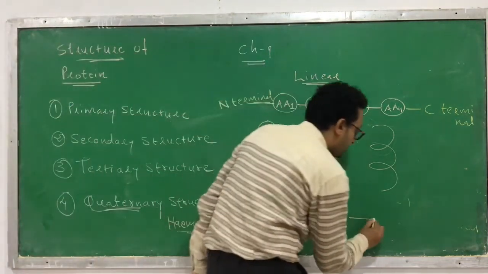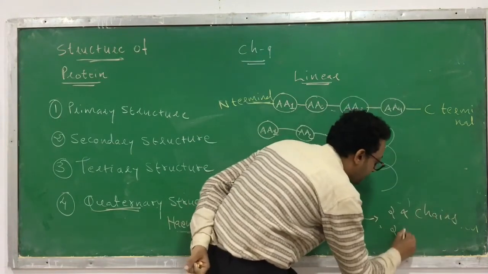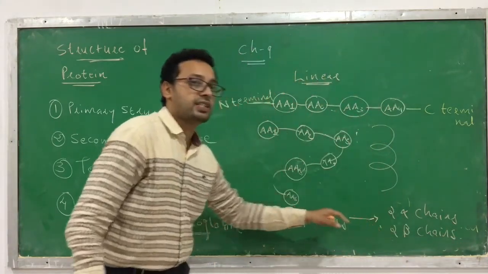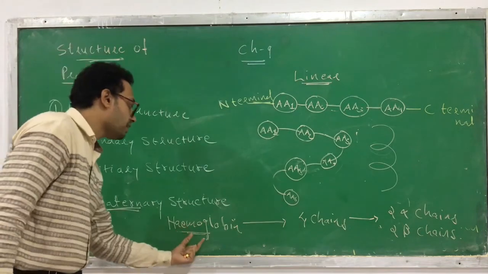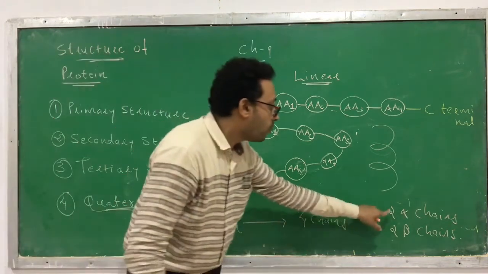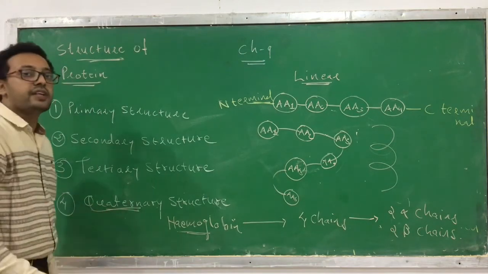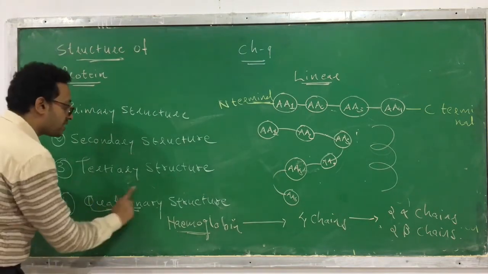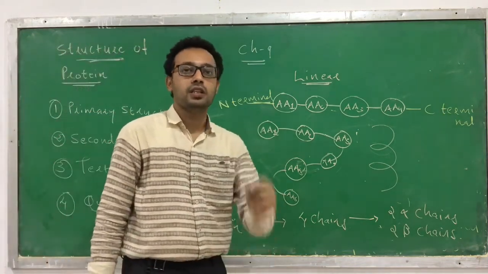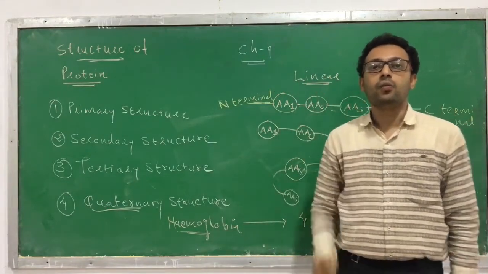So which 4 chains are those? 2 alpha chains, which will be identical, and the other 2 are also the same, which we call beta chains. So 2 alpha chains and 2 beta chains, totally 4 chains, are present in the hemoglobin and they arrange three-dimensionally. Here more than one chain is present, so it is called quaternary structure. If only a single chain is arranged three-dimensionally, then it is called tertiary structure.